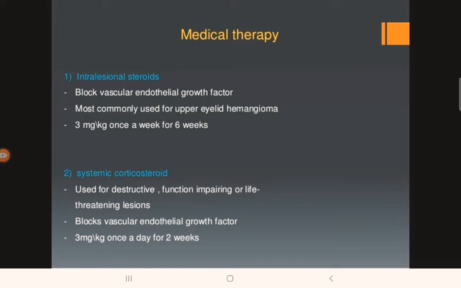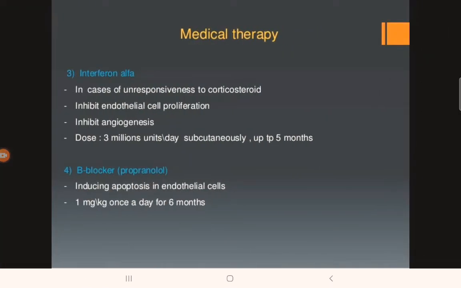Then we can give systemic corticosteroids also. They block vascular endothelial growth factor again. They have the same mechanism of action. They are used for destructive, function impairing or life-threatening lesions. Then we have interferon alpha. For the cases which are unresponsive to corticosteroids, we have to give interferon alpha, and they inhibit endothelial cell proliferation and they also inhibit angiogenesis. The dosage is 3 million units per day subcutaneously for up to 5 months.